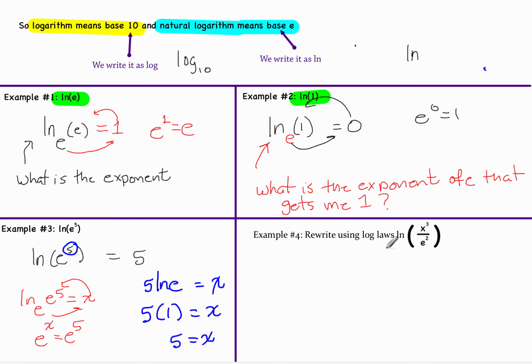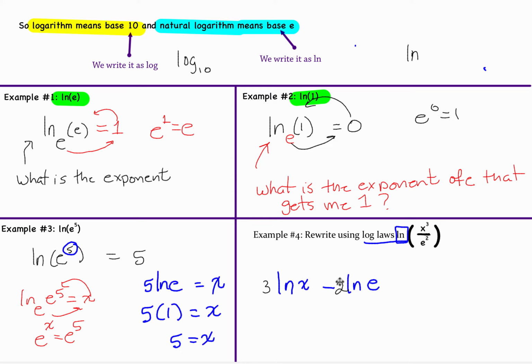All right, so now we're going to do number 4, which is we're really just rewriting things again, the same way we wrote base 10 logarithms. It's now that we just have base e logarithms. So if I look at this, I'd say natural logarithm of x cubed minus, because it's division, natural logarithm of e squared. So the first thing I did was handle the division by saying I'm working with the exponent, so I'm changing it into subtraction. Oh, I can't really have exponents, so this 3 falls down in front, and this 2 falls down in front.